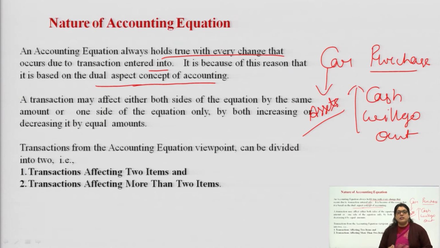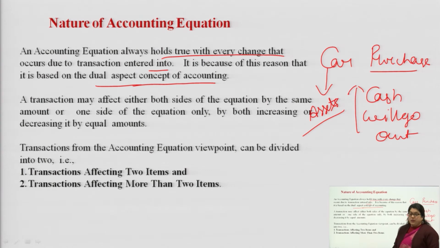The furniture is your asset and you are withdrawing cash, because you have purchased the furniture with cash. So, the cash, which is a liquid asset, will go down, and the furniture, which is a fixed asset, will come into the business. The effect would be on one side only: one asset will increase and another asset will go down.